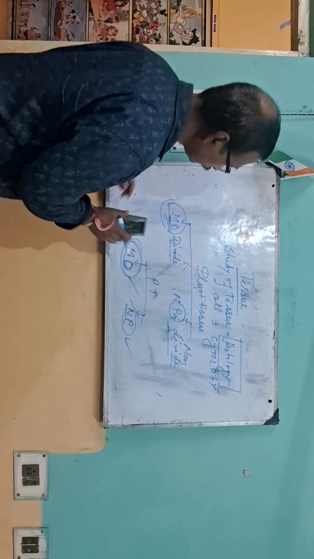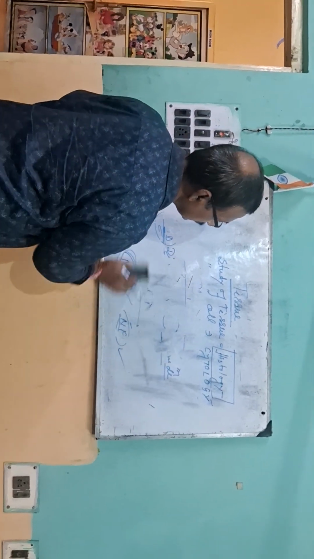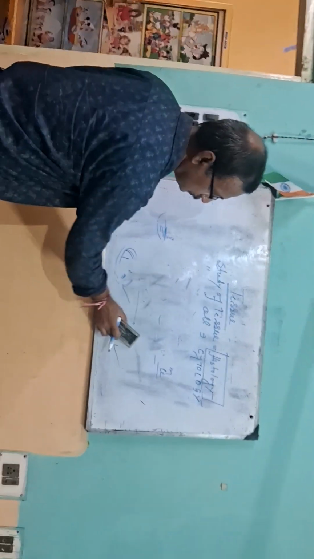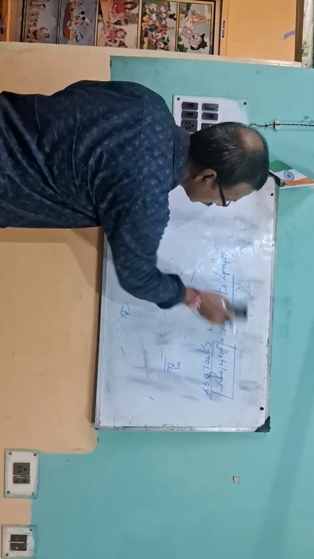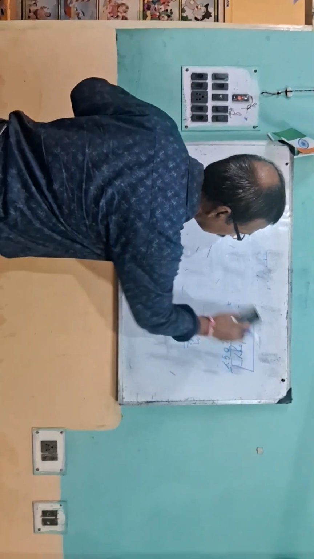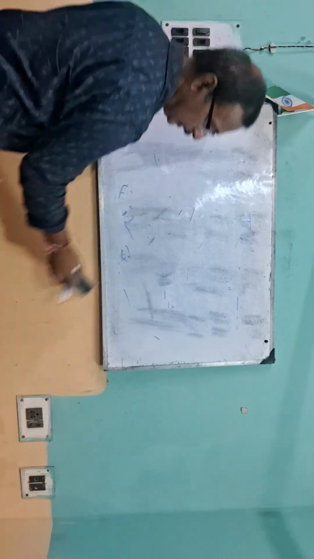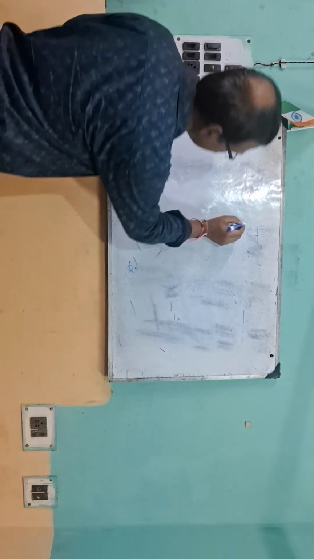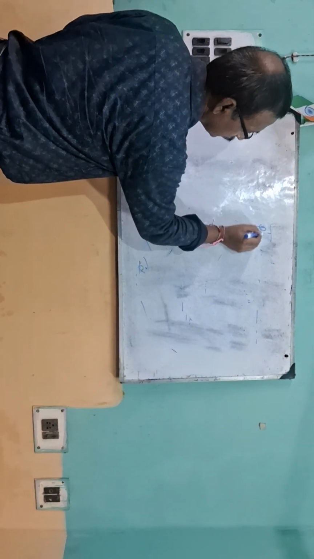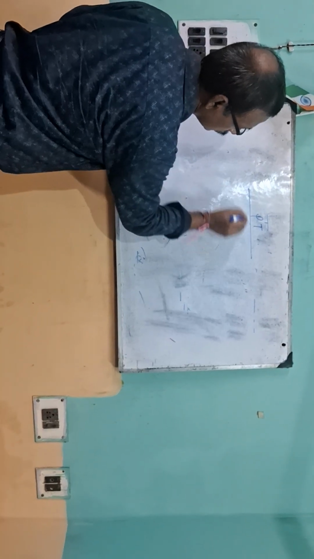Now, another branch. I have said, what is this? I am running this board, so please, my dear students, watch what you are watching perfectly. I have said PT. PT stands for plant tissue.